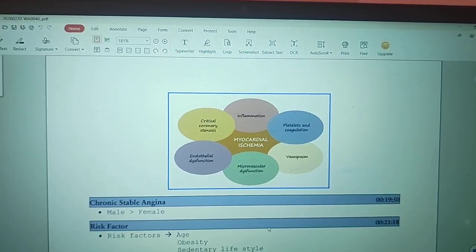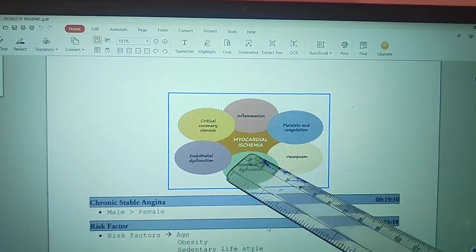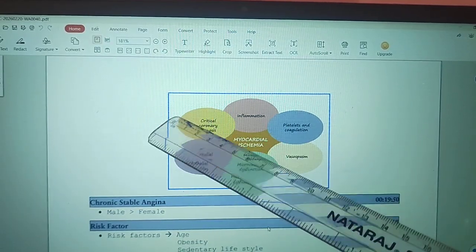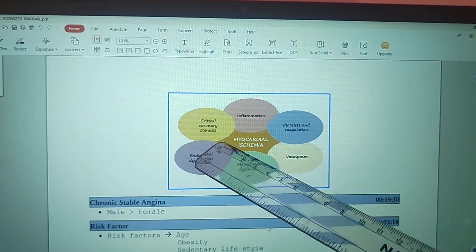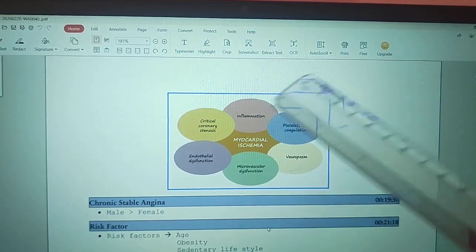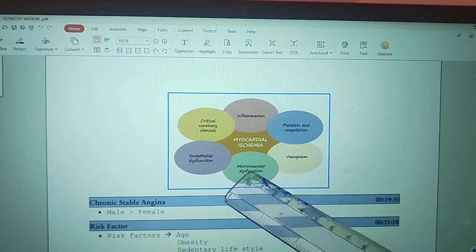So combining all that, we can say the myocardial ischemia is mainly due to some critical coronary stenosis. Due to atherosclerosis, that leads to the critical coronary stenosis. That is one of the reasons. Then another reason is this microvascular dysfunction.